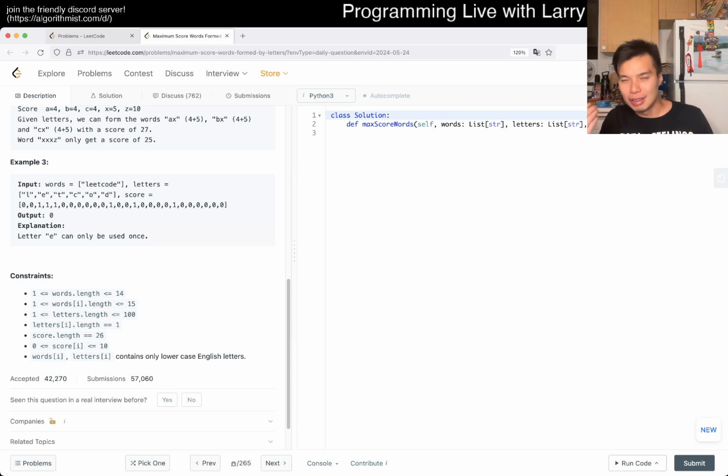The key thing to note, and this is why I'm a little bit sketchy on how I feel about these themed weeks sometimes, is that it's good to practice the same thing over a period of time, in this case maybe almost a week. But then you do lose the ability of problem identification, right? Because if I knew it was going to be enumeration or brute force, if you want to call it that, then it takes a good chunk out of it. So it's a little bit unfortunate, but it is what it is.